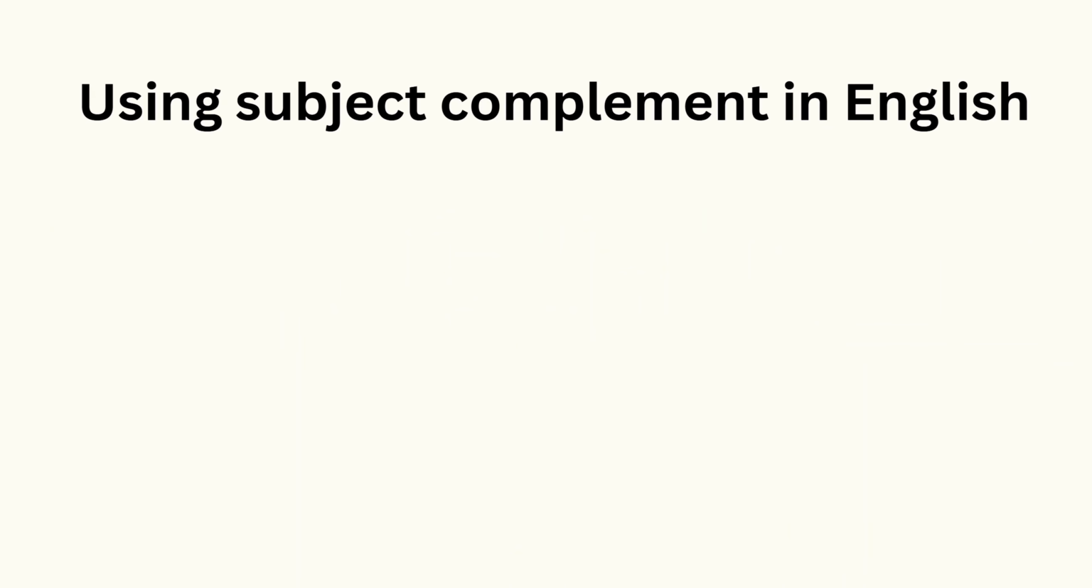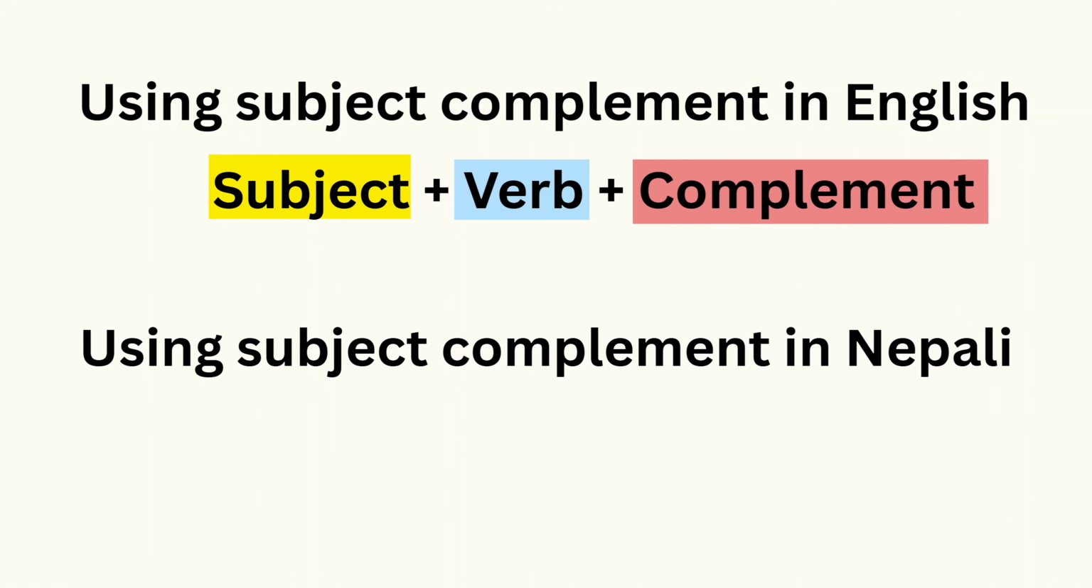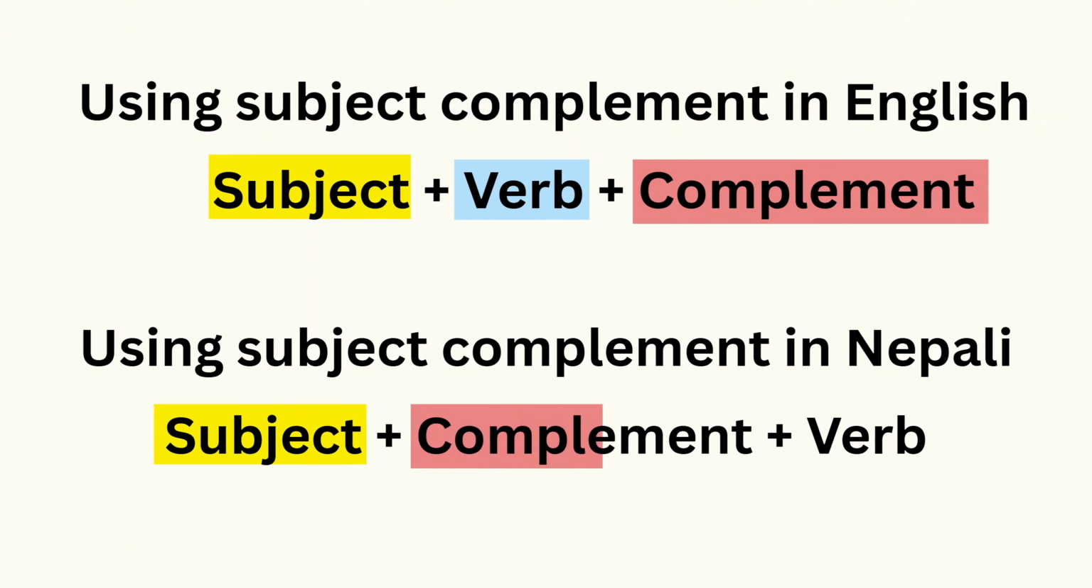Now let's first look at sentence structures with complements in English. They follow the pattern subject, verb, and then complement. In Nepali, it's subject, complement, and then verb. Notice that this pattern is exactly the same as the pattern with object. We've just replaced objects with complements here. So the key idea here is that verb always comes at the end of the sentence in Nepali, regardless if the sentence has objects or complements in them.